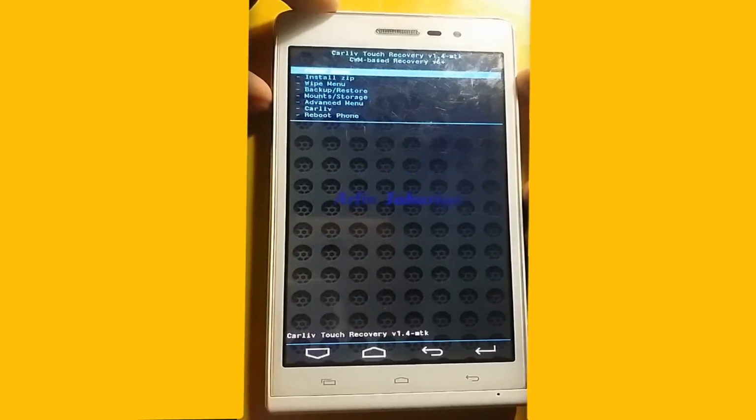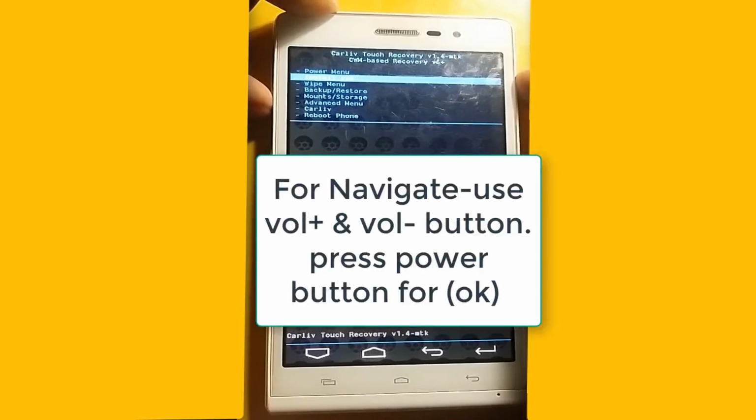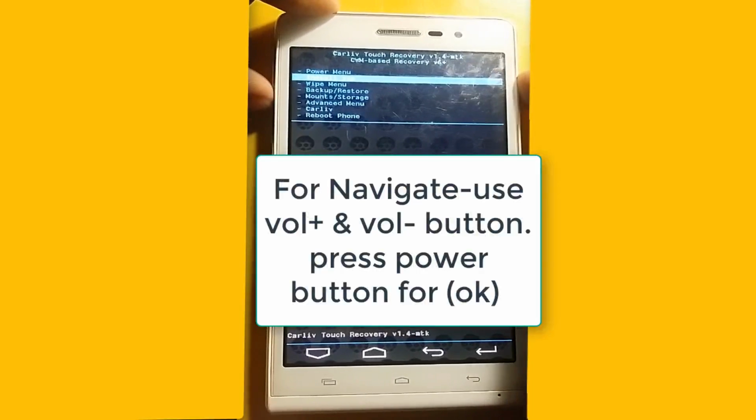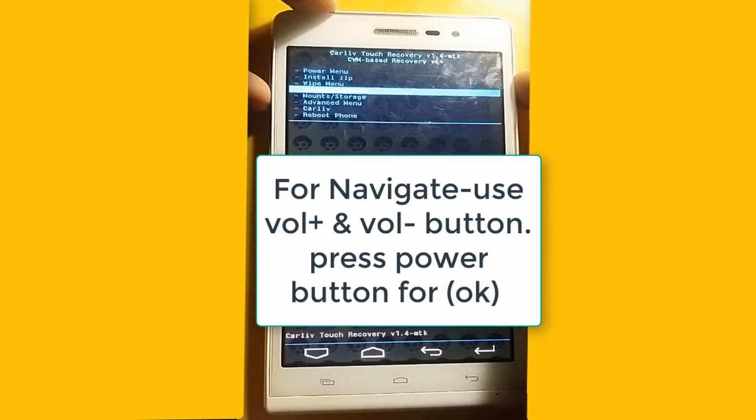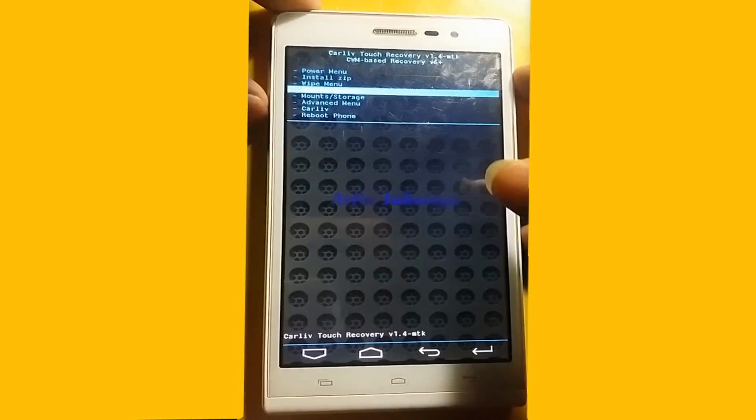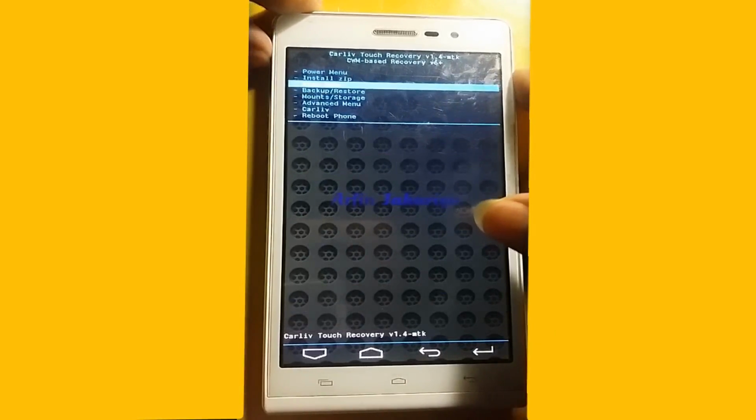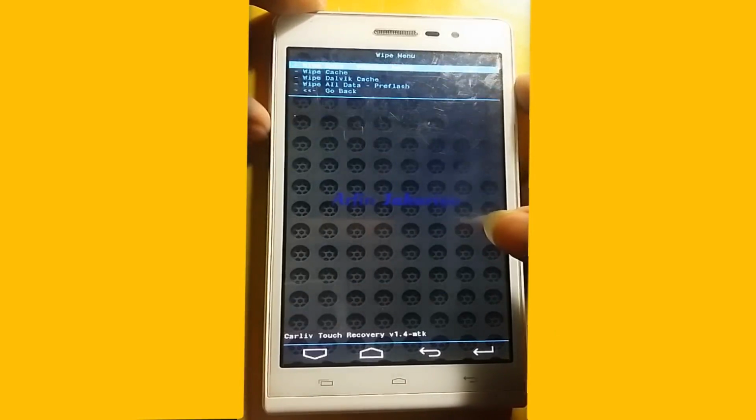So first, I need to wipe all my data, the previous ROM data, I mean my stock ROM.